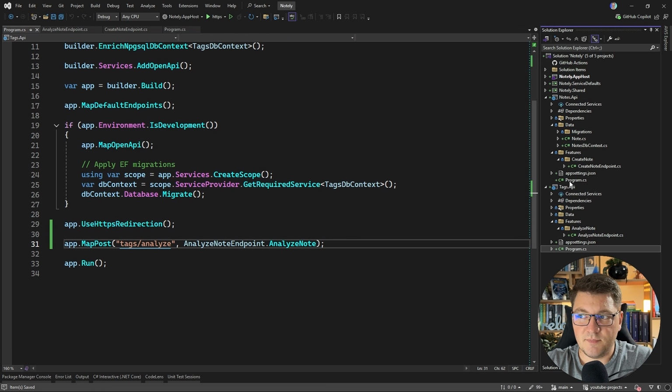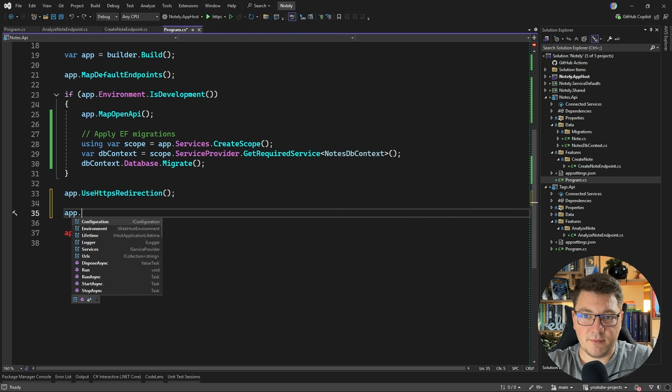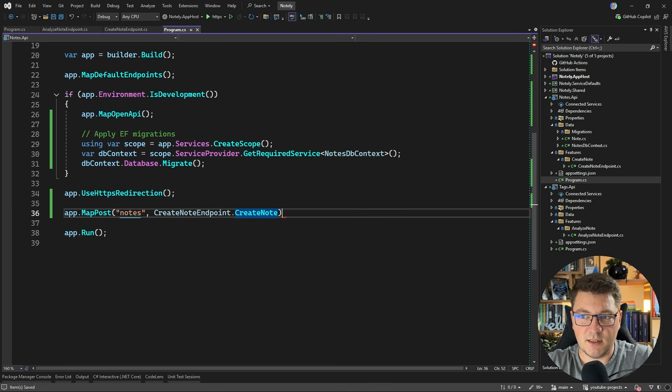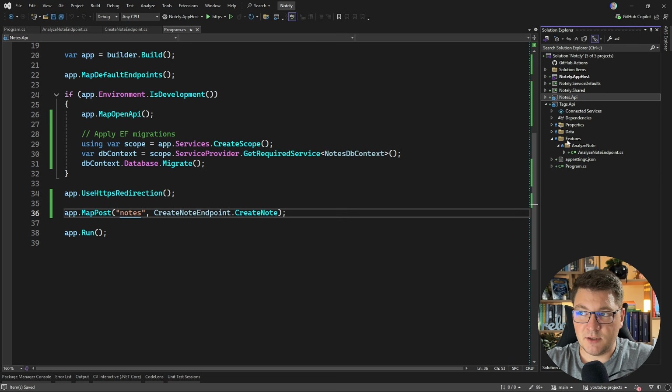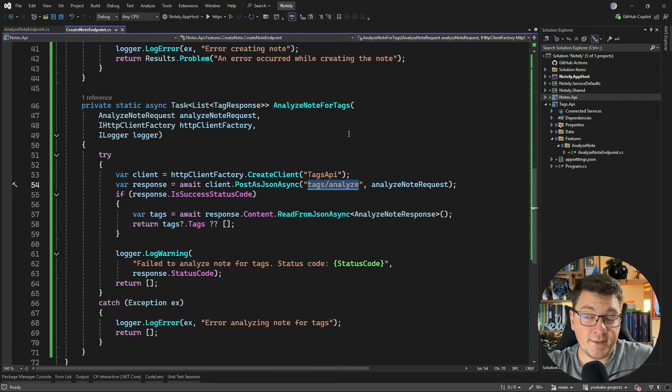I need to do the same in the notes API so that I don't forget this. I need to say app map post. I'll just use notes as the route, and then create note endpoint and pass in the create note as the respective delegate. Now I can also move this into an extension method that's going to live in my feature folders. Nonetheless, we now have one complete flow in our application, and let's go ahead and test this out and see if it works.